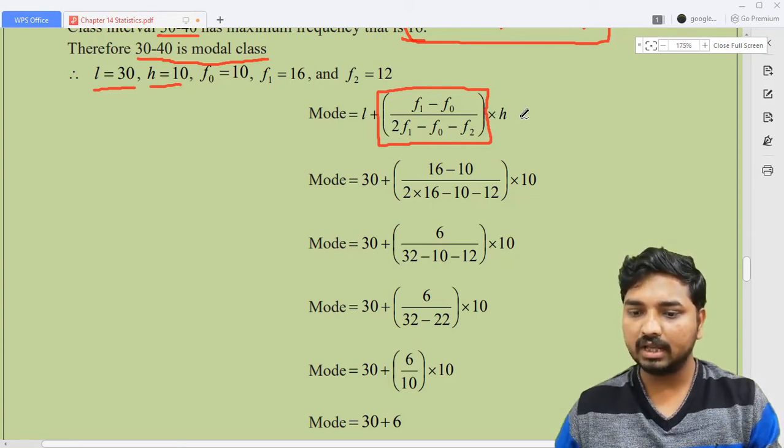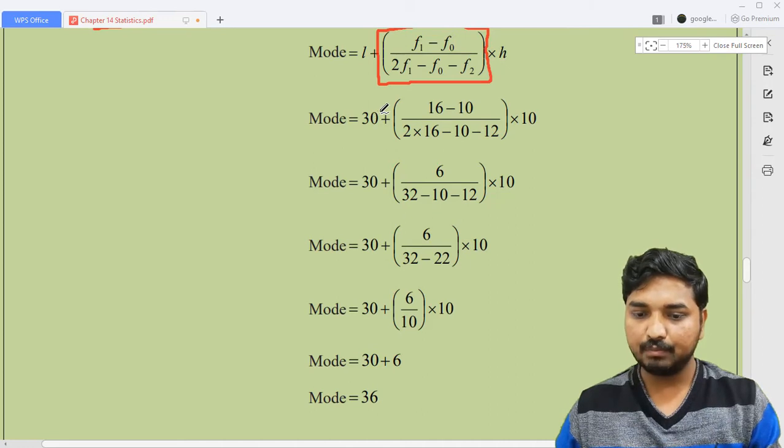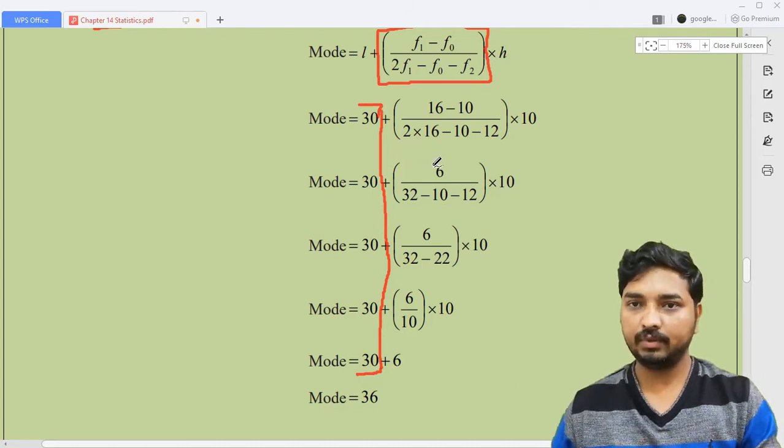And remember, into h, that is actually the width of the class, the width of the modal class, which is equal to 10. What is the remaining thing? Keep 30 till the last. Now look at my solution up to the last. I'm not going to change this 30, don't operate on it. Up to the last step you have to write down the lower limit as it is. Don't involve it in the operation, it will become difficult for you.